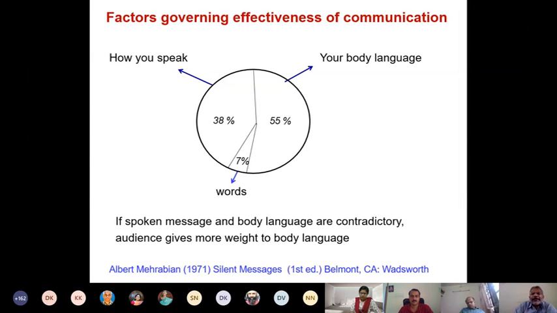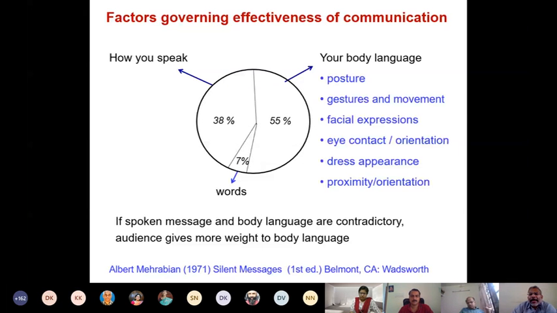Okay, let me put what is the body language first of all. So body language includes your posture, gestures and movement, facial expression, eye contact and orientation. Are you facing the audience or you are not facing the audience, right? You are facing the door or the wall, dress or appearance, and your proximity and orientation to the audience. All this together is what is body language.